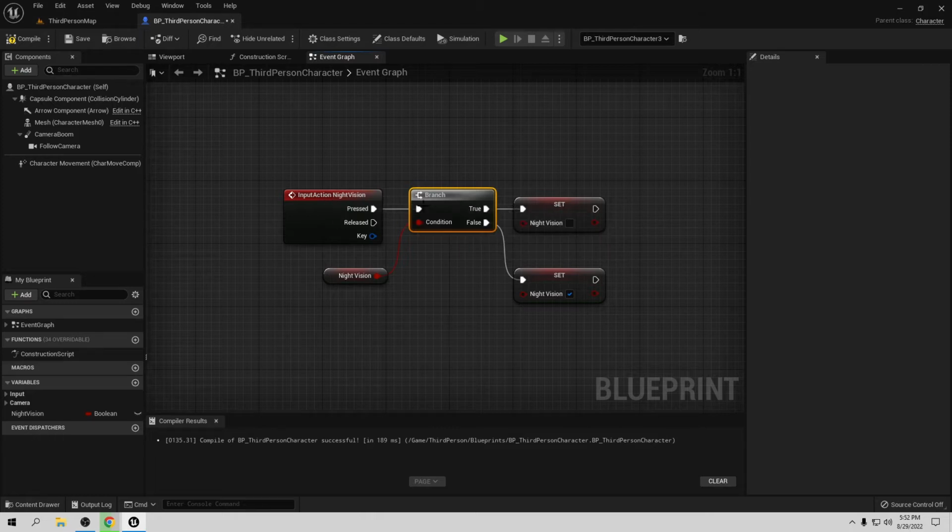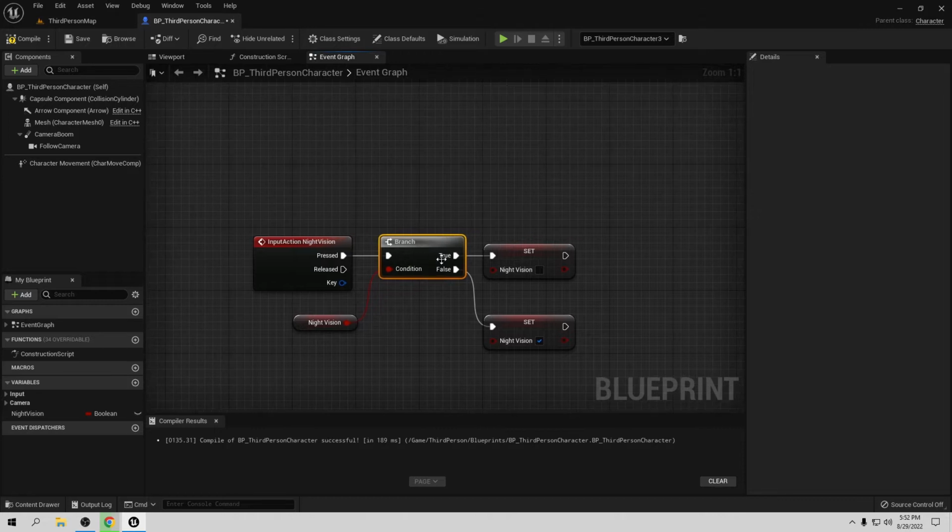So you can use a flip-flop here if you want, so that if you press, it changes from A to B, whatever you like. But for this tutorial, it's going to be fine if you use a flip-flop. But in your game, it's probably not the best idea. Why? Because sometimes flip-flops don't do things right.